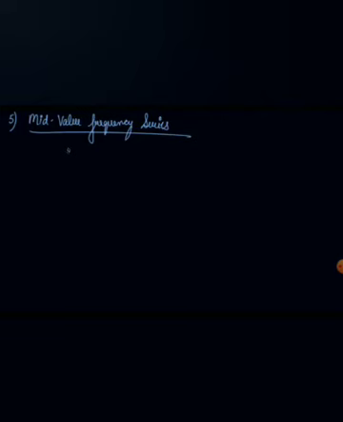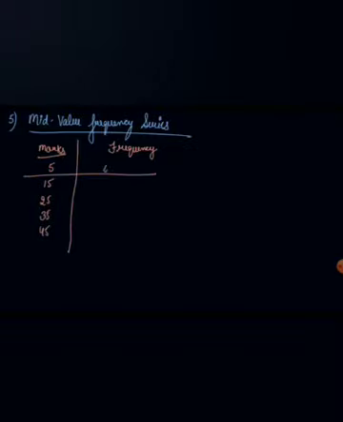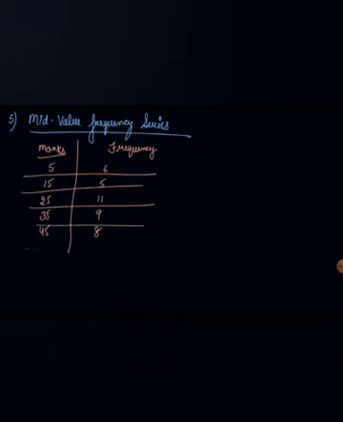Next comes your mid-value frequency series. Now what are mid-value frequency series? See, apart from getting the class interval, you get the mid-values and the frequency. Let's suppose the mid-value is 5, 15, 25, 35 and 45. So you have the frequency corresponding to it is 6, 5, 11, 9 and 8. These are your mid-value series.